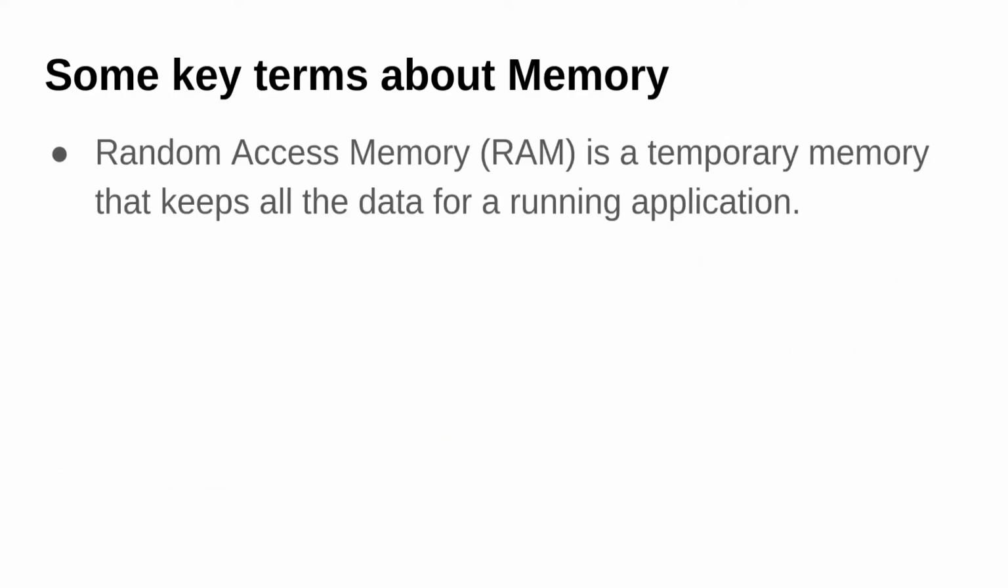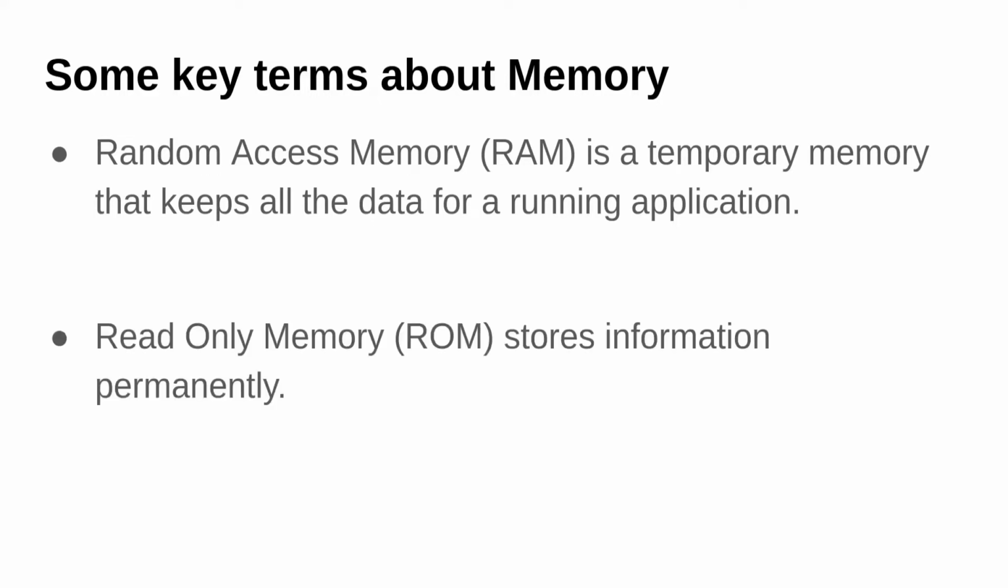Now let's talk about some key terms about memory. We have two types of memory. The first one is random access memory, also known as RAM. It is a temporary memory. As soon as the system switches on, we get a RAM, and when we switch off our system, there is no direct supply of power, so the RAM is emptied. It contains the data of all the running applications. So let's say you are running a browser, that browser is residing inside your RAM.